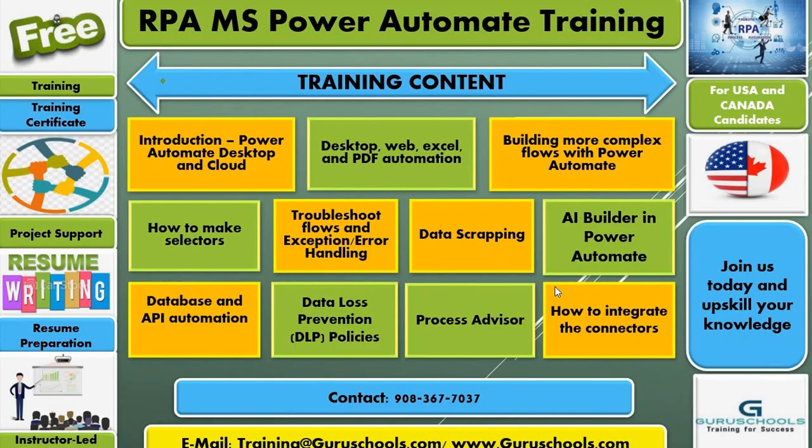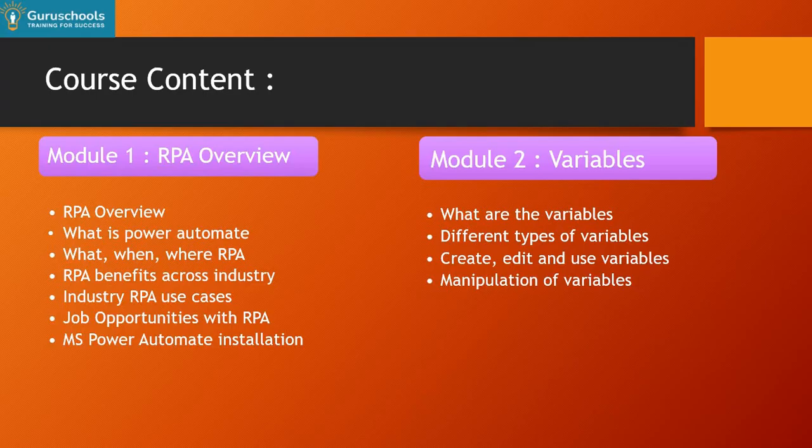And now we will go to our training contents. These are the high-level training contents: introduction to Power Automate desktop and cloud, then desktop automation, web automation, Excel, PDF. Then we'll move to our advanced topics like data scraping, AI Builder, how to work with connectors, API automation, database automation, DLP policies. So these are our course contents at a high level. And now we are going to see all the course content in a detailed way.